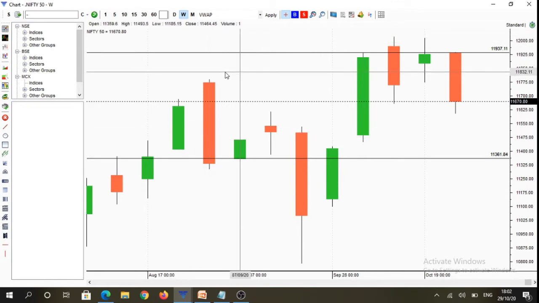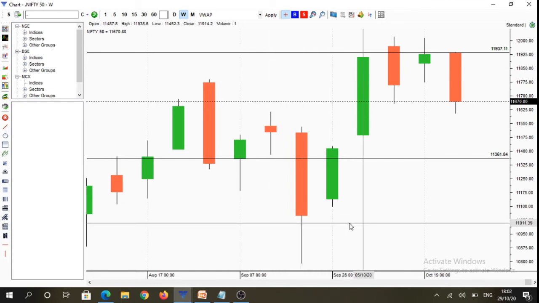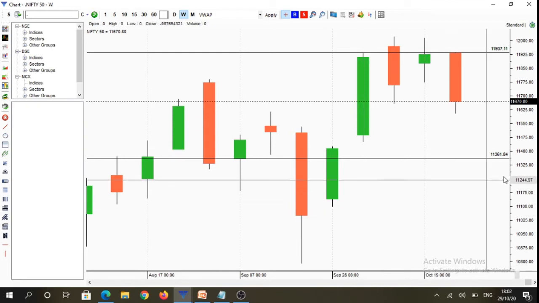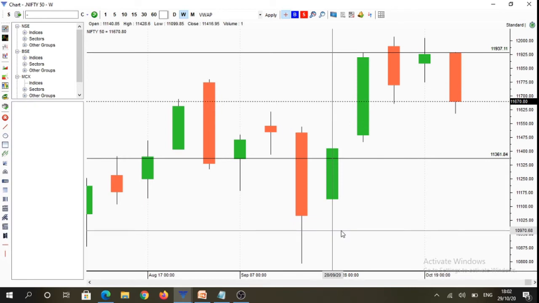So if you see our description area, where you can find the link to our blog post where we have discussed the scenario what is likely to happen this week. Here you can see that we had a breakdown to the downside of the previous week inside candlestick, and today we also achieved all our downside targets which was discussed in our blog post. So it's a request to you that in the future have a look at the description areas from where you can find links to our recent blog posts, and I would request you to check them out as well.